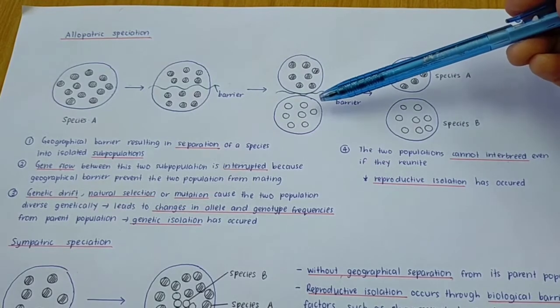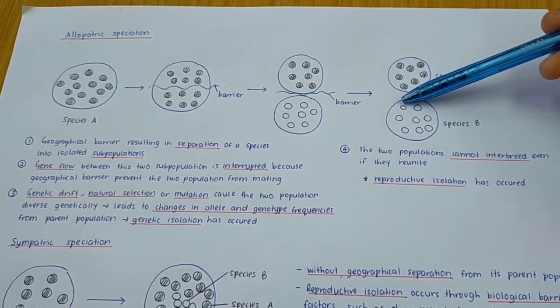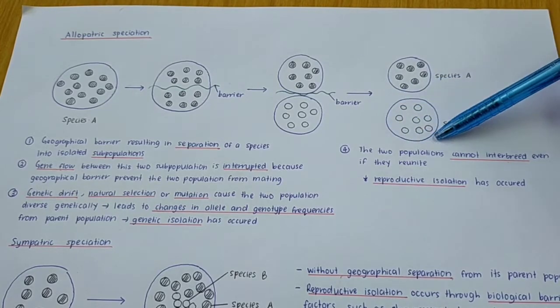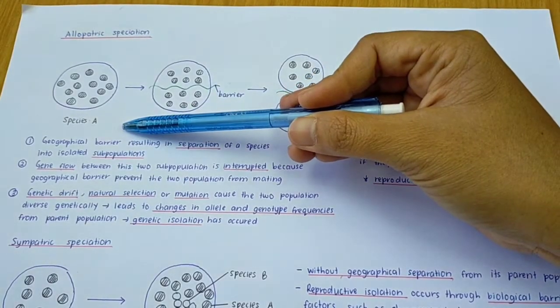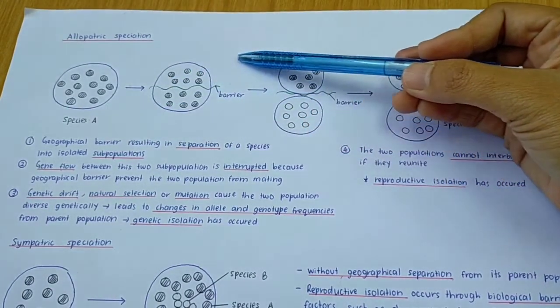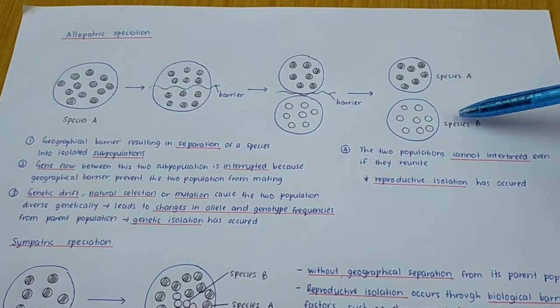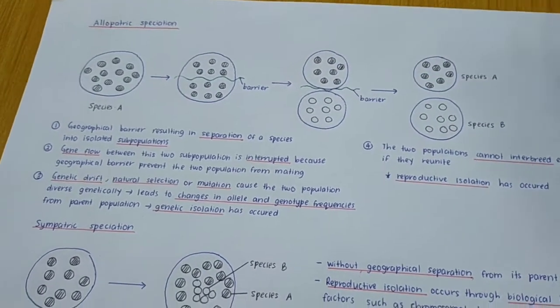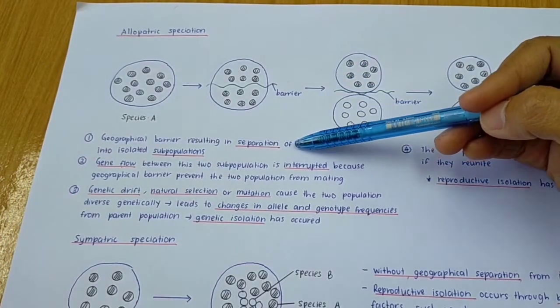So what happens after that? It will form two different populations that have two different species. Pada asalnya cuma species A saja. Bila berlaku allopatric speciation, it will produce species A and also species B. So how does allopatric speciation occur? You can look at this point.